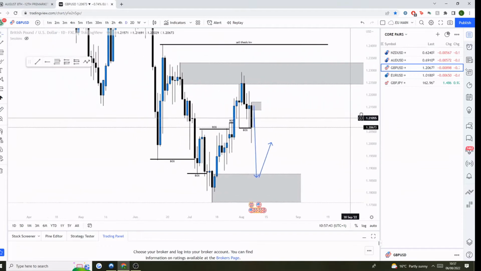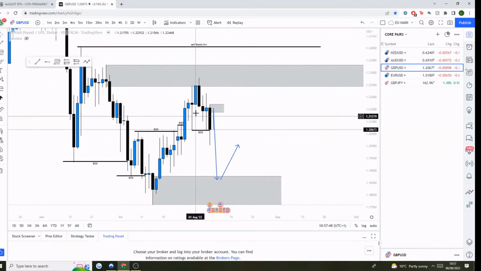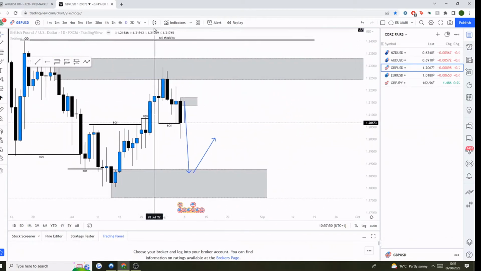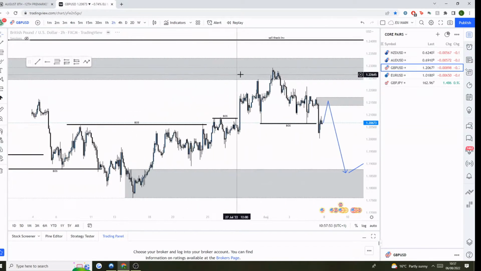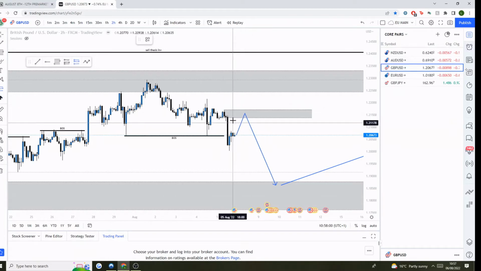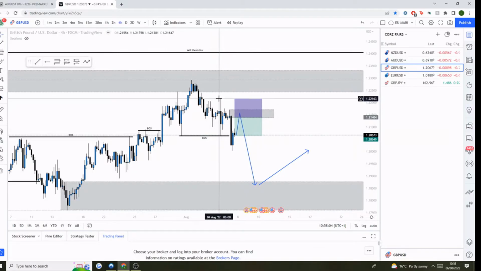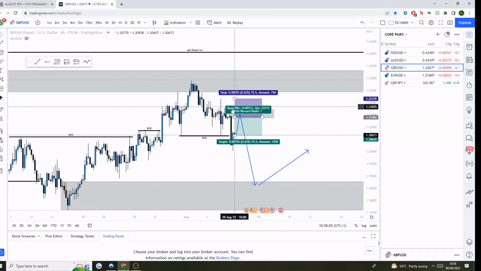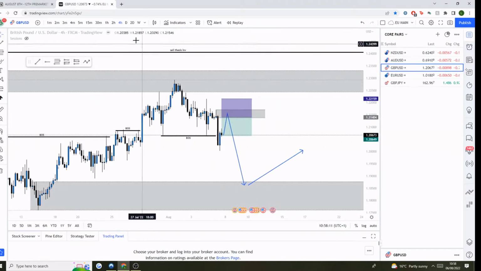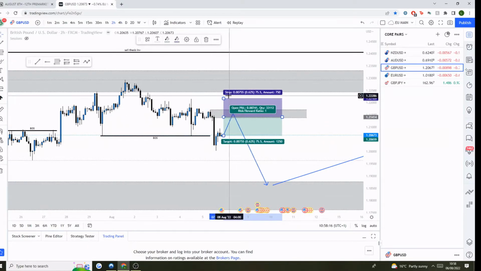So for me, I'm just anticipating that this move that's already started now away from this order block is going to continue. So based on the continuation of this bearish move, for me personally, the next place to sell from is clearest on the 2-hour, and it's this 2-hour order block here. Now this also lines up with the 4-hour, but the 4-hour high is up here in this wick. So I mean, technically we could sell from anywhere within that wick, but if we're going to see what's clean, I do think the 2-hour is clean, and I do think that that is the ideal place to be looking for sells from.